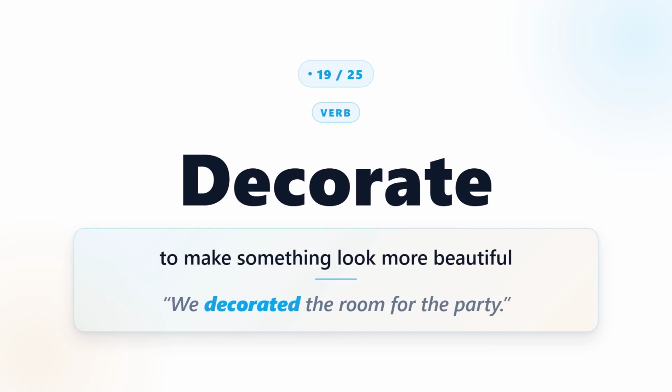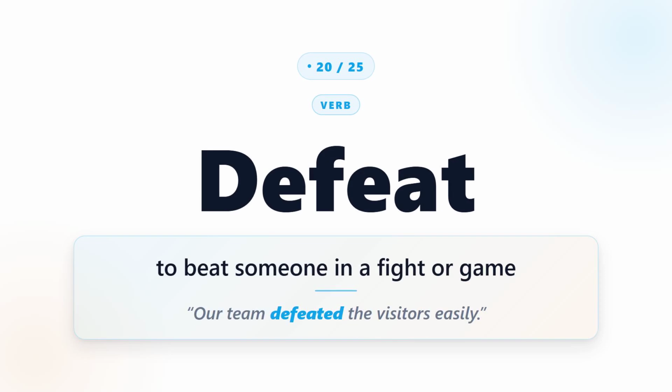Decorate. Decorate means to make something look more beautiful. For example, we decorated the room for the party. Defeat. Defeat means to beat someone in a fight or game. For example, our team defeated the visitors easily.